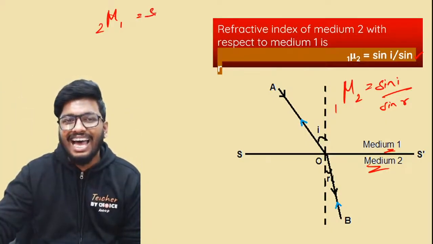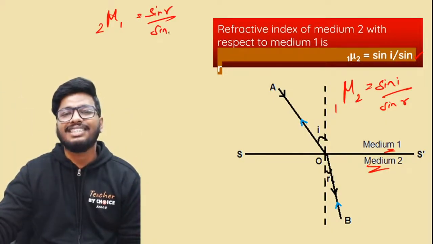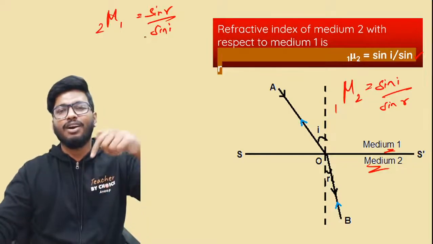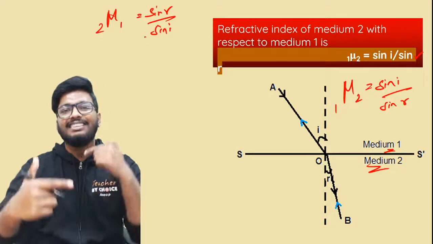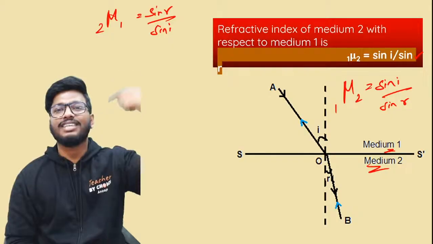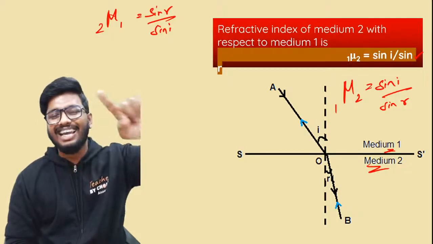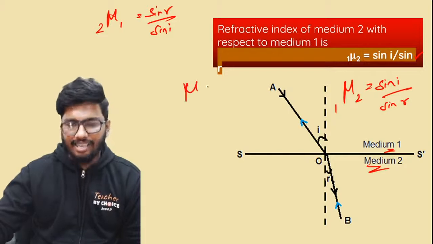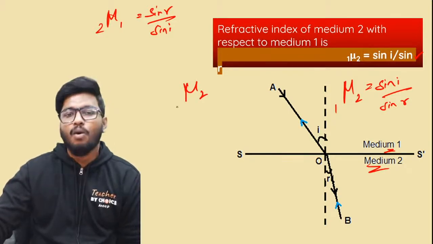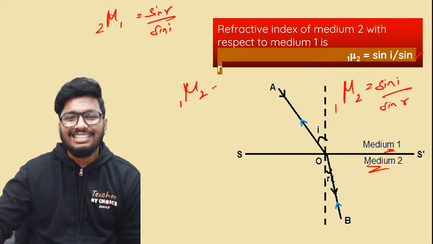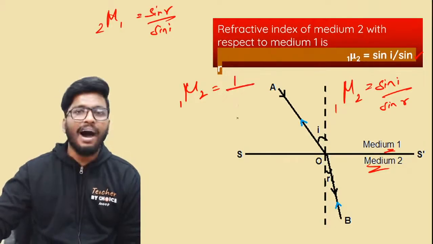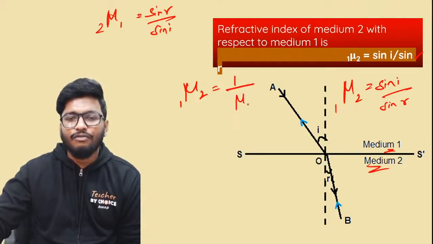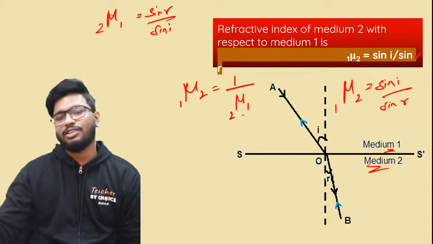So it will be what? Sine r divided by sine i. Because of the principle of reversibility, the refractive index of the first medium with respect to the second medium would actually be sine r by sine i. In other words, the refractive index of the second medium with respect to the first medium is equal to 1 by the refractive index of the first medium with respect to the second medium.